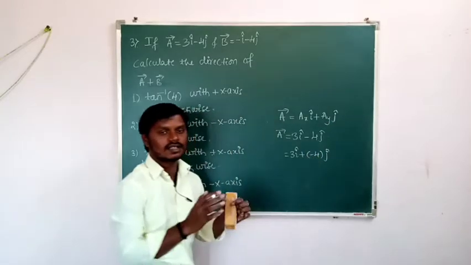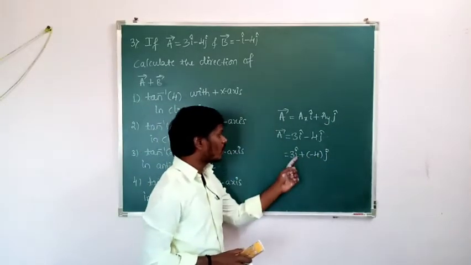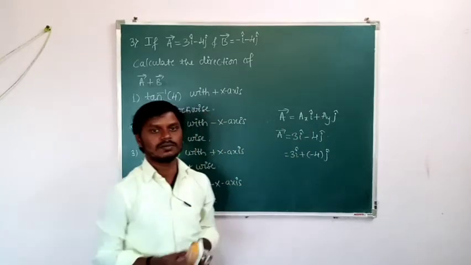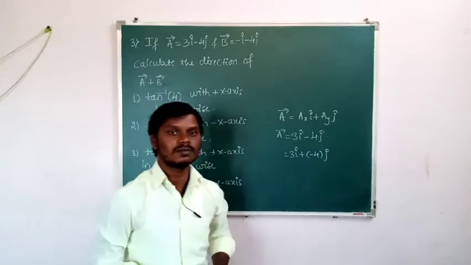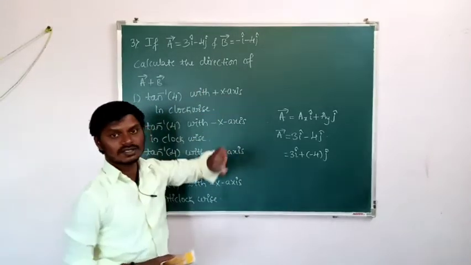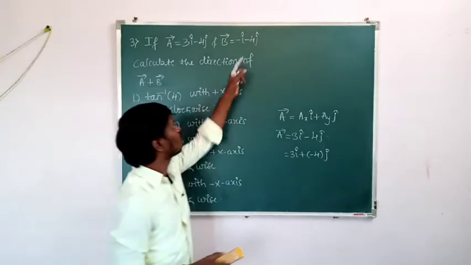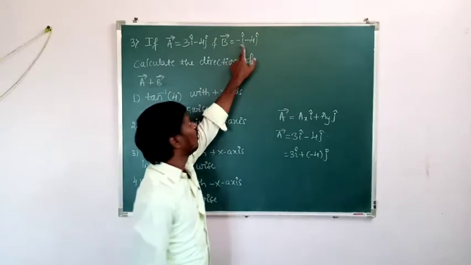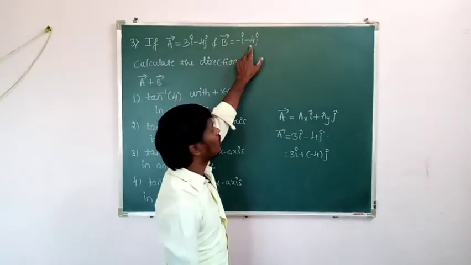X component of vector A is 3 and y component of vector A is minus 4. Means vector A can be resolved into how many components? 2 components. In similar manner, vector B can be resolved into 2 components. So what is the x component of vector B? That is minus 1, and y component of vector B, that is minus 4.